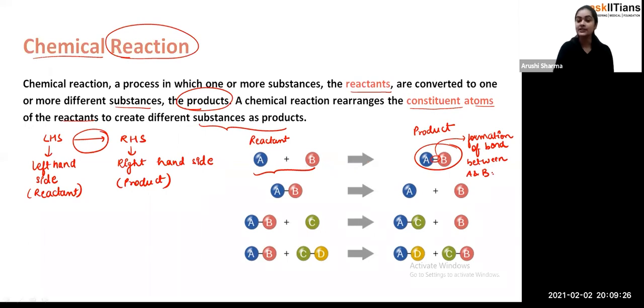So that's the reaction: two compounds, two things are there, and when these two things react with each other, rearrangement is going on. And how is the rearrangement going on? There is a formation of a bond between A and B, and we are getting the product.